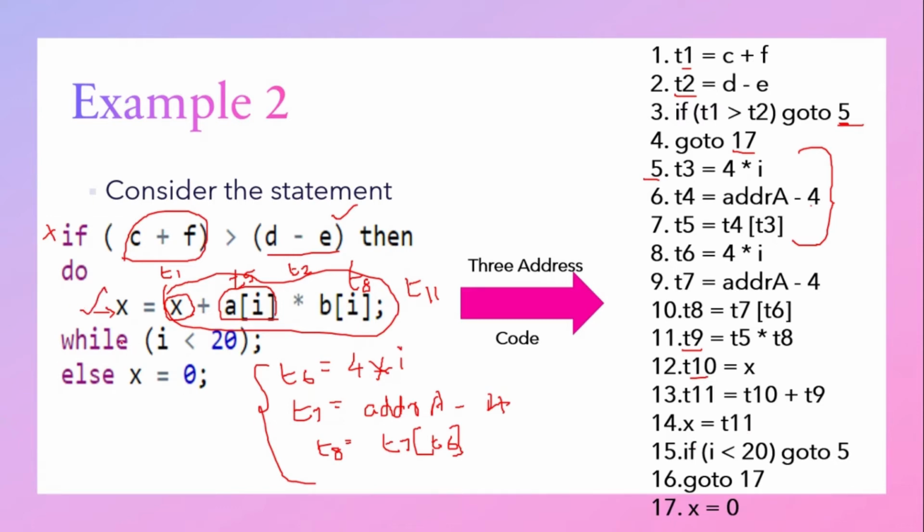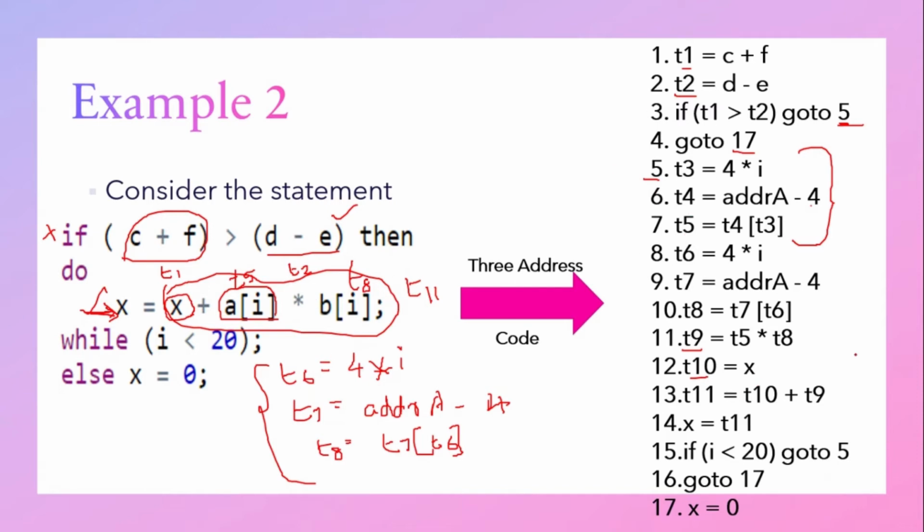Then next, finally, what we have to do? We have to check a while loop condition. So if I is less than 20, if this condition is true, again what to do? Again we have to do the same thing because it is a while loop. So where do we have to go? We have to go to the starting of this 3 address code. Where is this started? It is started in 5. So it will go to 5.